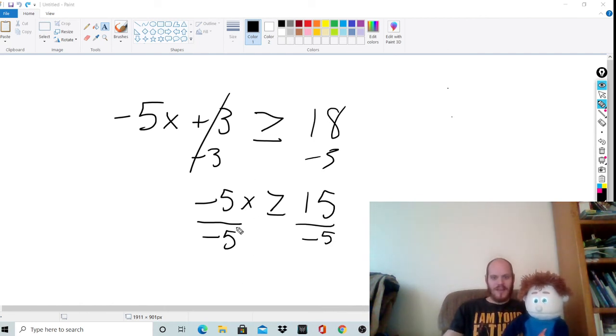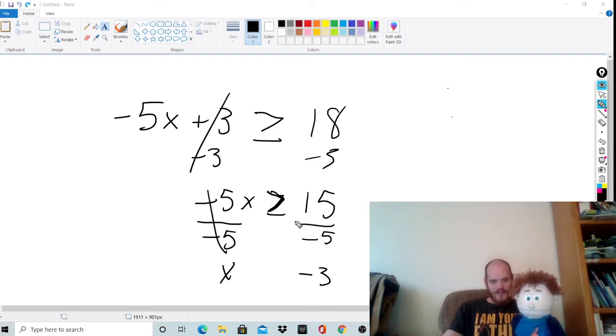And here's what I mean. Notice I divided by -5. So I still got x over here, right? -5 divided by -5 is x. And 15 divided by -5 is -3. But I have to flip the sign. Right now it's greater than or equal to. I have to completely flip it like I'm looking at it in a mirror. And it has to be less than or equal to.